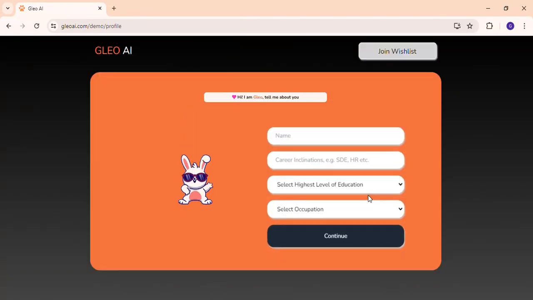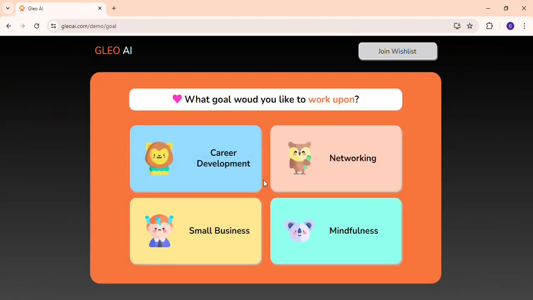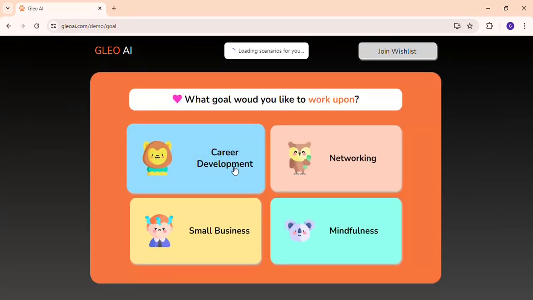First step we have here is what we call knowing you better. Filling this information will help us understand you better, your goals, and your background. Then we have some personalized goals. Let's go with career development here.